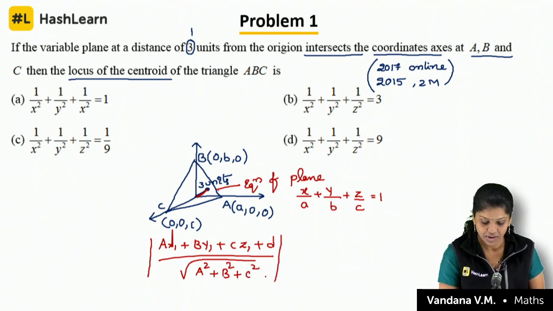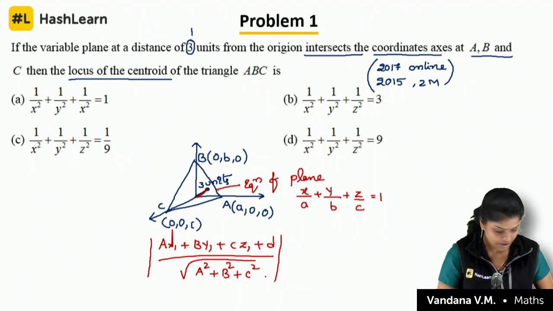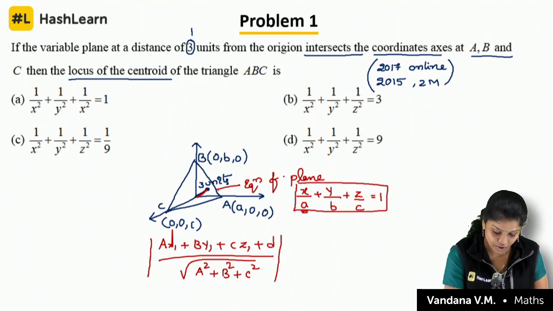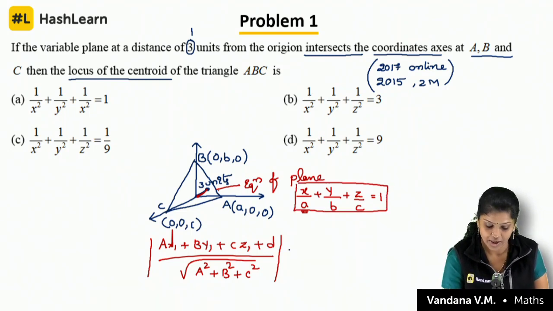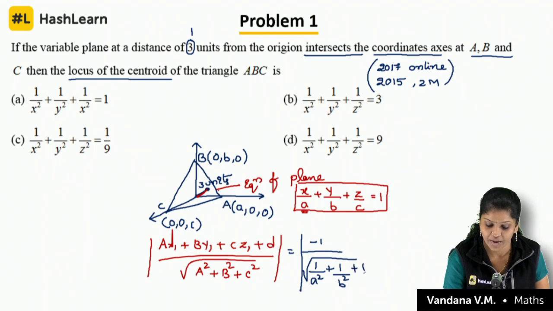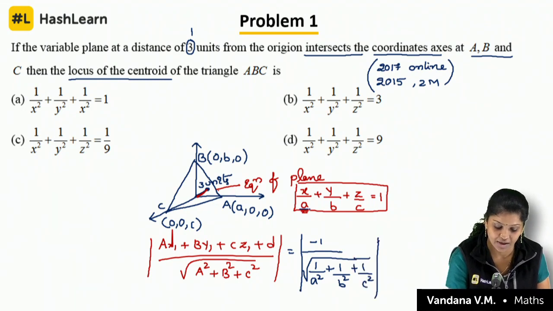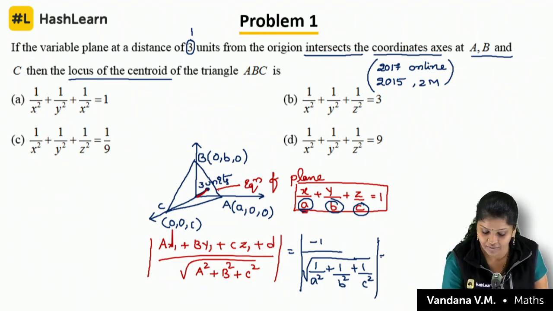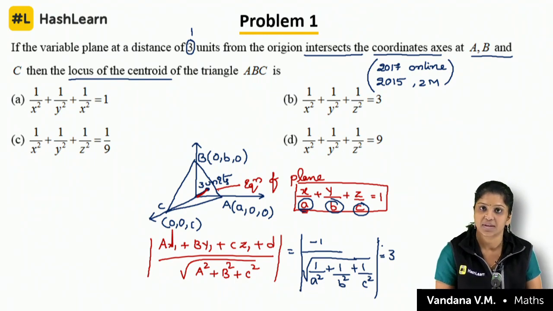This we know, right? So just substitute these values in this. If you are substituting, what is the x coordinate, what are the intercepts of the plane? 1 by A, 1 by B, 1 by C. If you are substituting in this equation, what will we get? Look here, we will get 0, 0. The distance, if you are substituting, we will get minus 1 by root of 1 by A square plus 1 by B square plus 1 by C square. Here the intercepts are 1 by A, 1 by B, 1 by C. That distance, how much did they give? They gave that the distance is 3 units, isn't it?